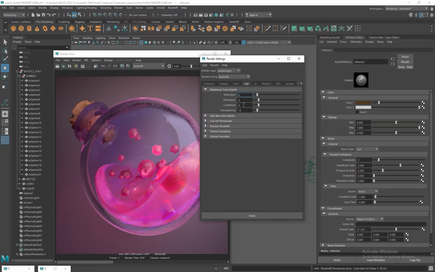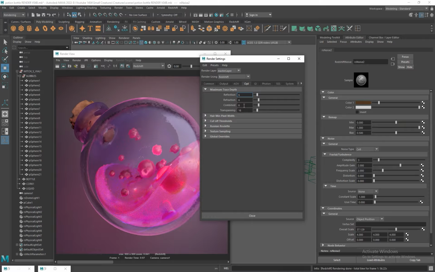These control how many times light can reflect from one surface to another. I set it to 6 because glass surfaces often reflect multiple times, especially around edges and curved shapes. Lower values can cause reflections to disappear or look clipped.